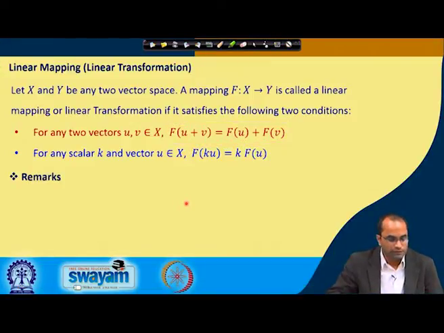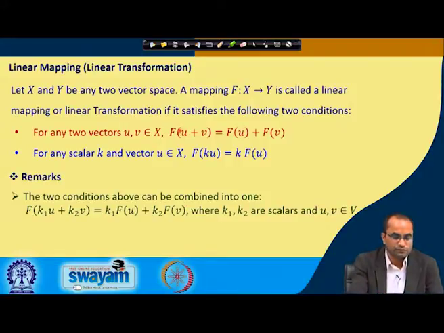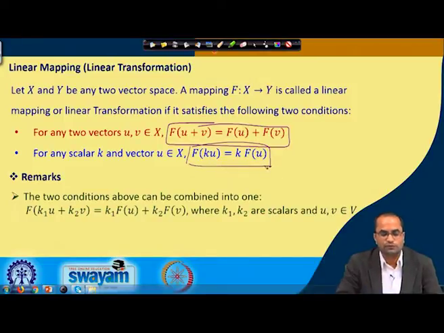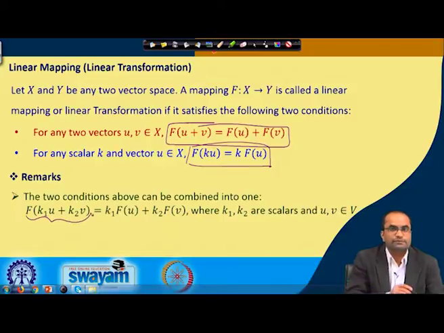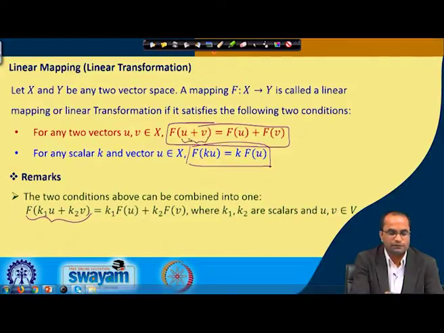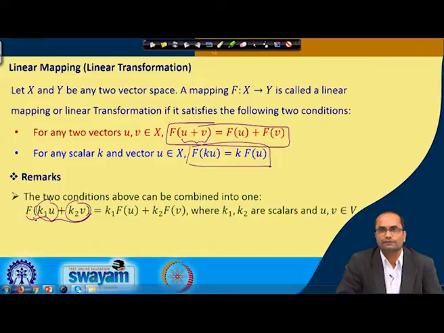So, here two remarks. One, the two conditions given above, f(u plus v) equal to f(u) plus f(v), and f(ku) equal to k times f(u), can be combined into one, as follows: f(k1 u plus k2 v) is equal to k1 f(u) plus k2 f(v). So, here we are combining basically the two. One was the addition of u plus v, and f on k1 u plus k2 v must be equal to f(k1 u) plus f(k2 v).